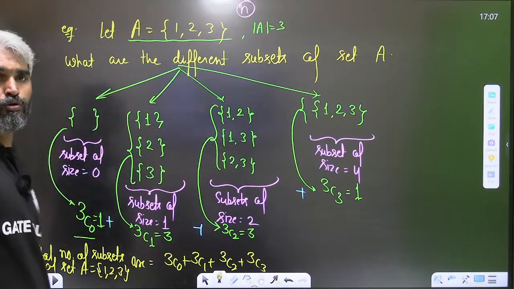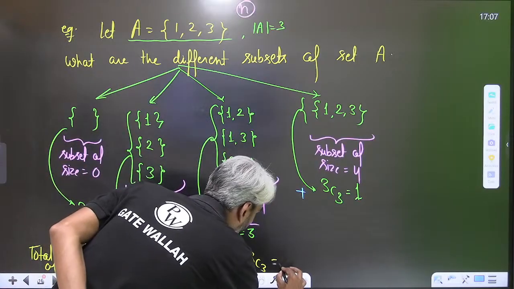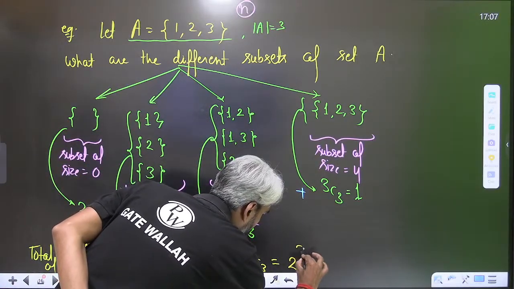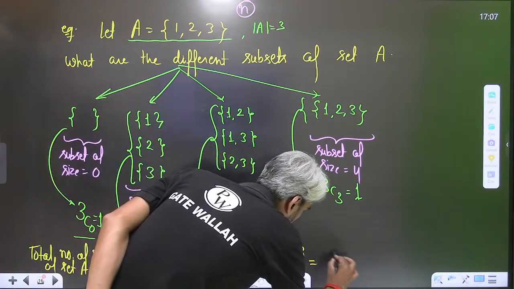I don't know how many of you know that NC0 plus NC1 plus NC2 up to NCN will be 2 raised to the power n. So 3C0 plus 3C1 up to 3C3 will be 2 raised to the power 3, which is equal to 8.